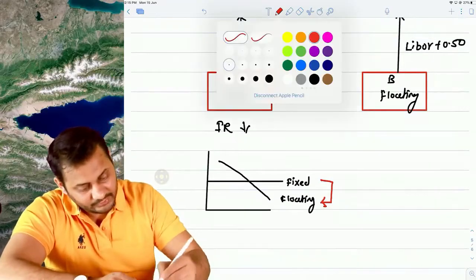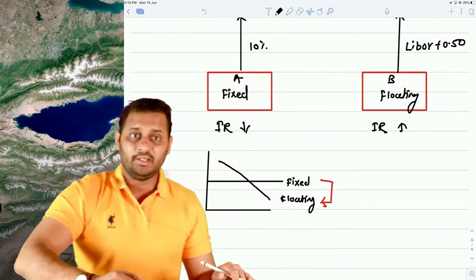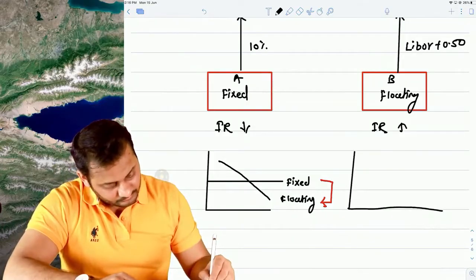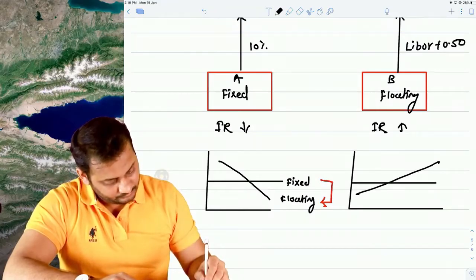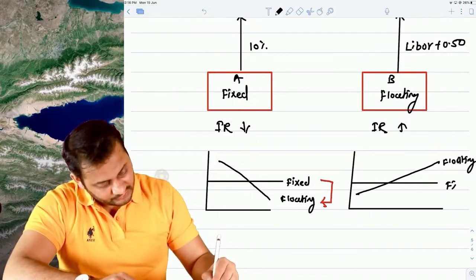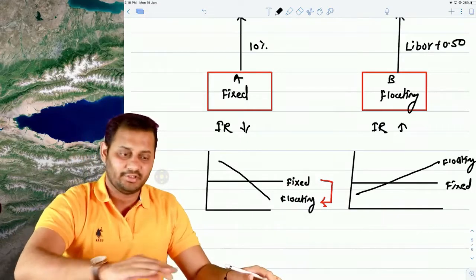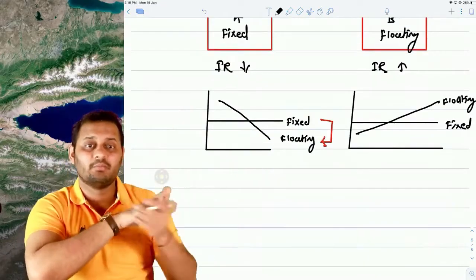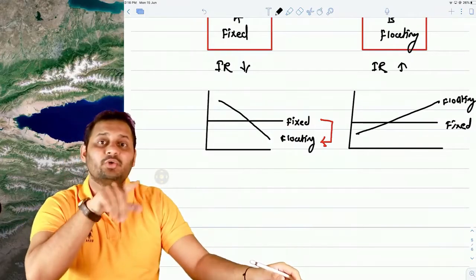This is the meaning. This party wants to shift from fixed to floating. Now let's take an example on the other side of this party. He expects that the interest rate will go up, and if the interest rate goes up, what happens is this. So this is floating, this is fixed. In reality, either of the situations will happen, both will not at the same time. But can you see one thing? Both of them have a different opinion about the floating rate. He is expecting the floating rate to go down. That party is expecting the floating rate to go up.